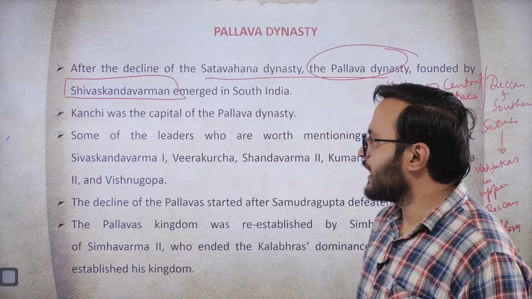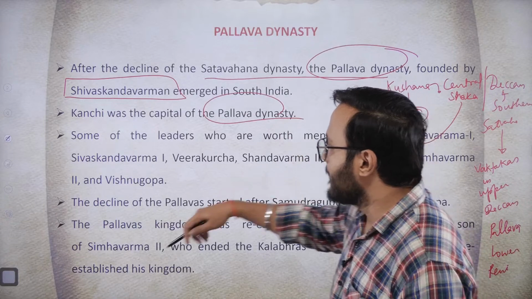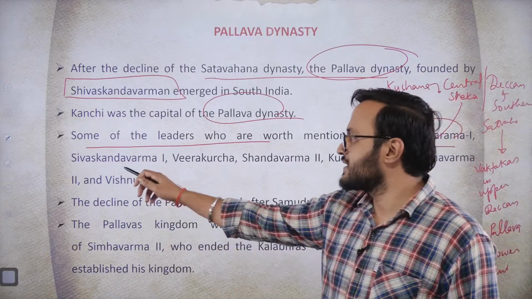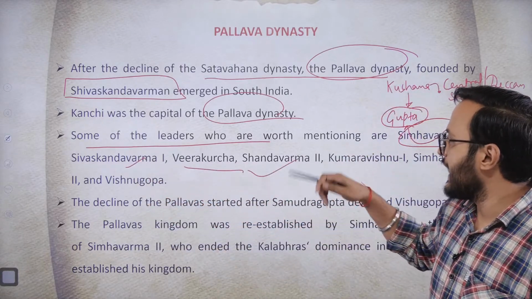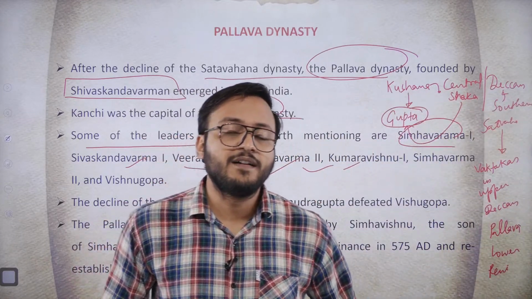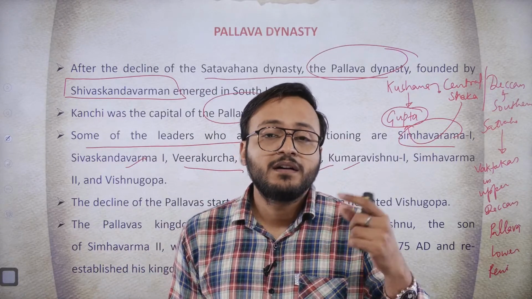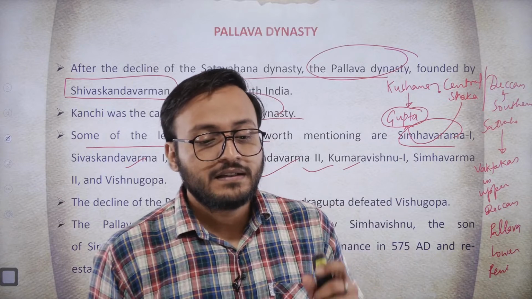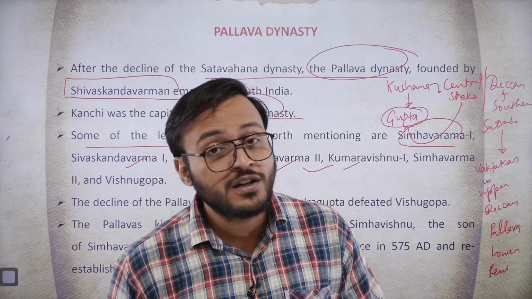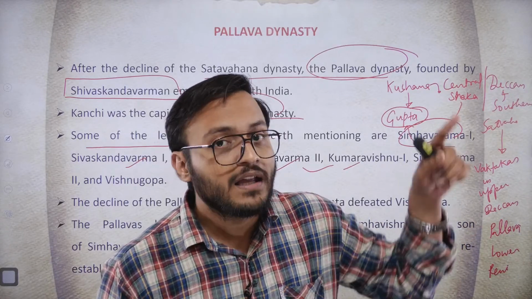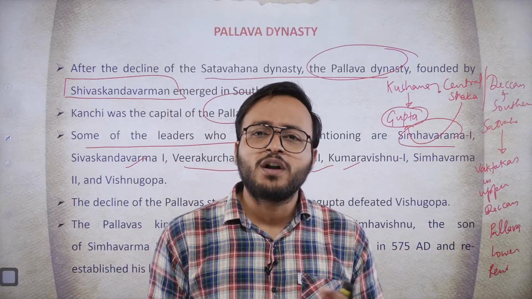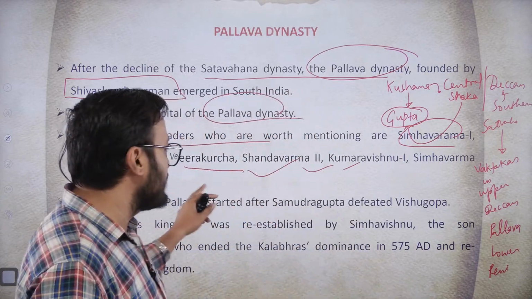Now, when I am talking about the early phase of the Pallava dynasty, remember that some of the early rulers included Singh Varman, Shiv Skanda Varman, Veer Kurcha and Skanda Varman. Similarly, Kumar Vishnu, Singh Varma, etc. However, the decline of the early Pallavas started when Samudragupta, do you remember that, led an expedition towards southern India, mentioned in his Prayaga Prashasti. In that expedition, he fought a battle against the Pallava ruler named Vishnugopa.